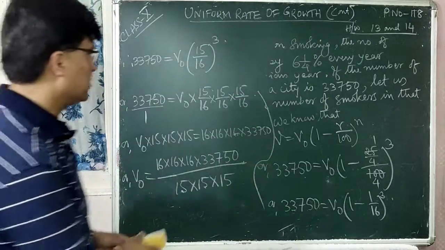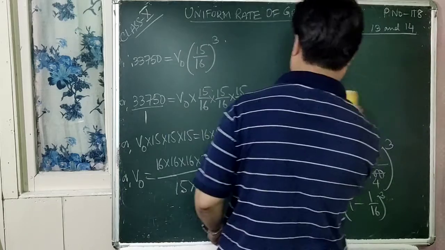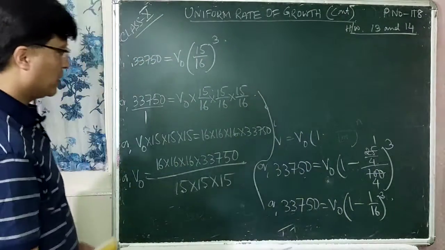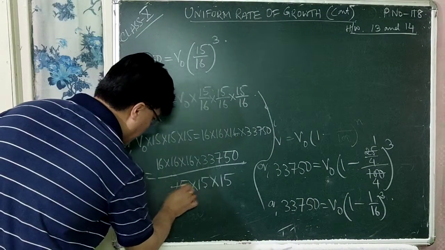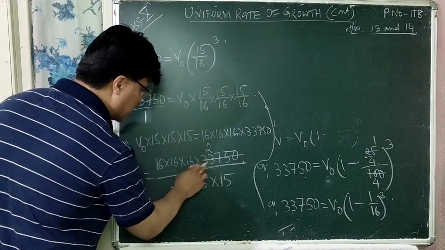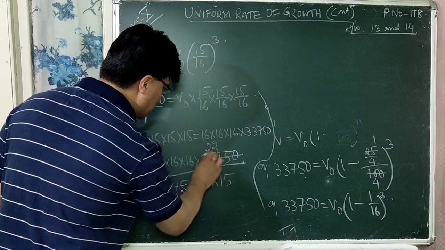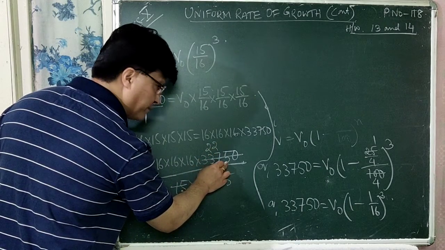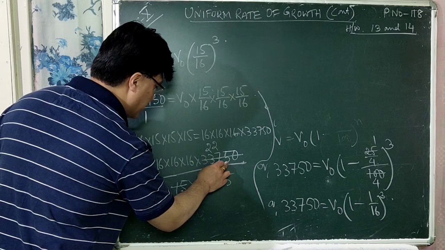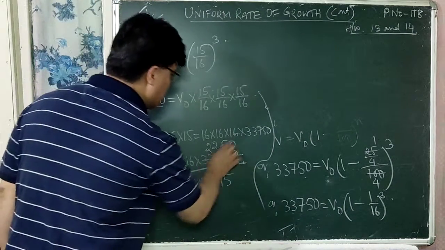Now let us simplify it. So now here you can cancel. 15 ones are 15, 15 twos are 30, remainder 3, 37. 15 twos are 30, 75. 15 fives are 75, then comes 0.